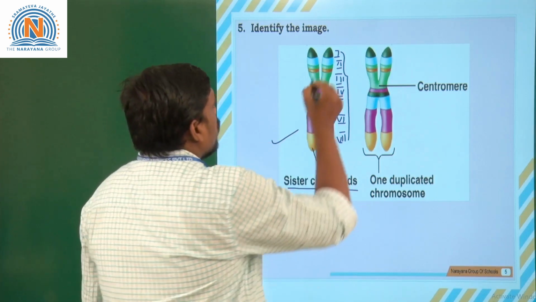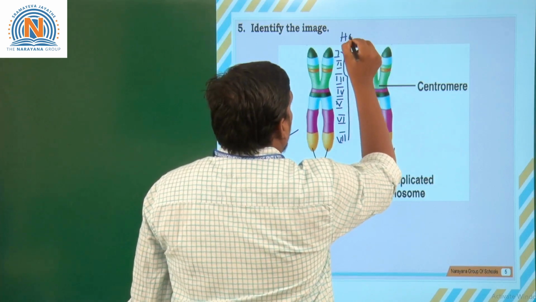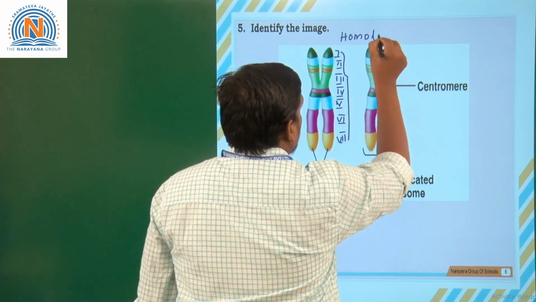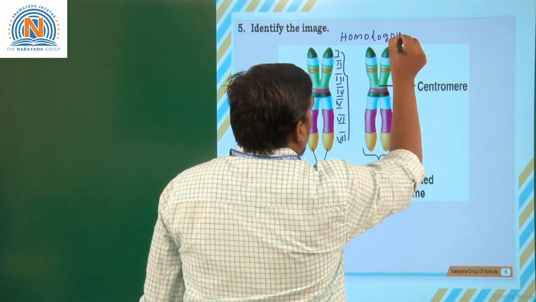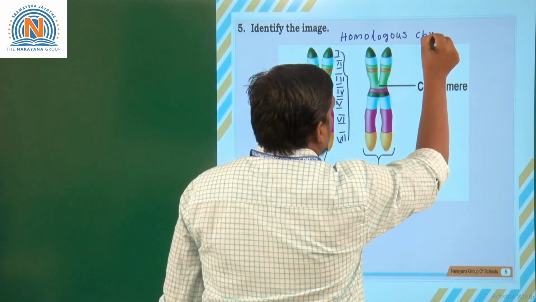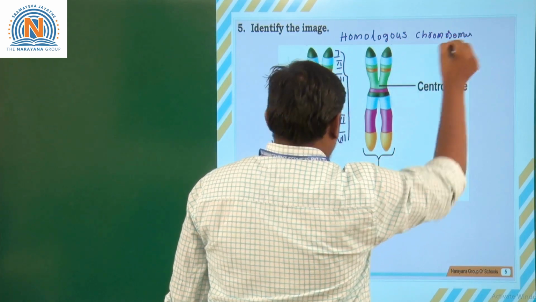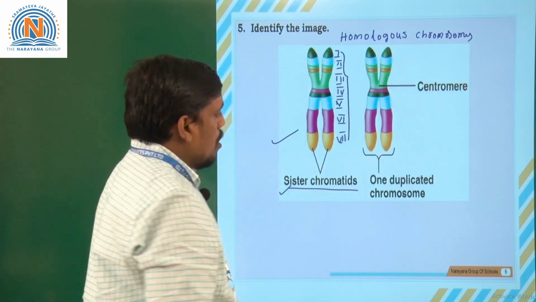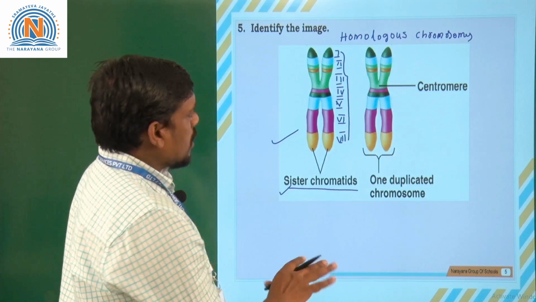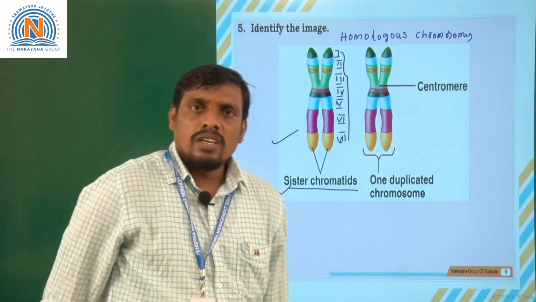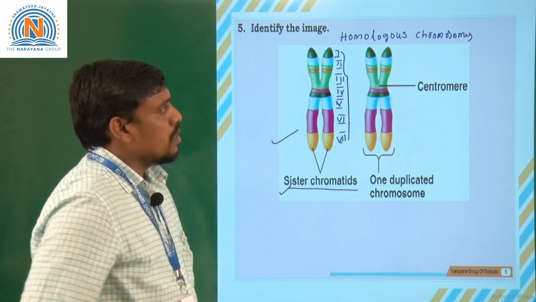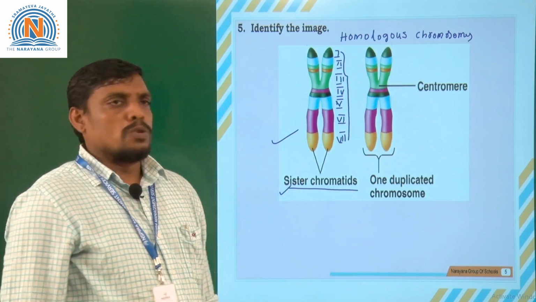Hence, these kinds of chromosomes are called homologous chromosomes. There are two sister chromatids, one duplicated chromosome, but since they are similar in structure, they are called homologous chromosomes.